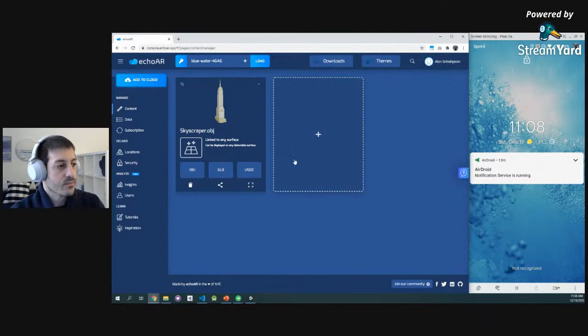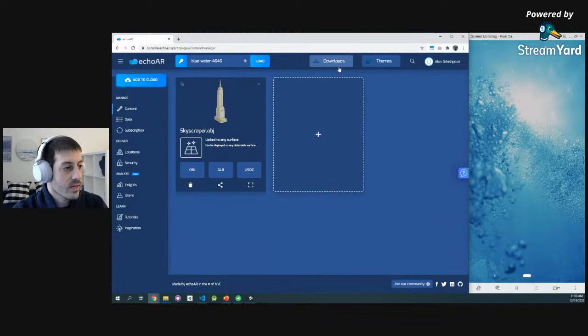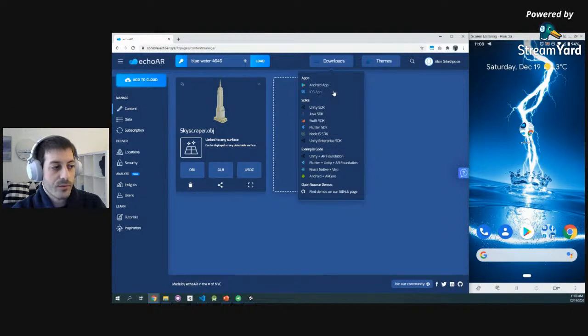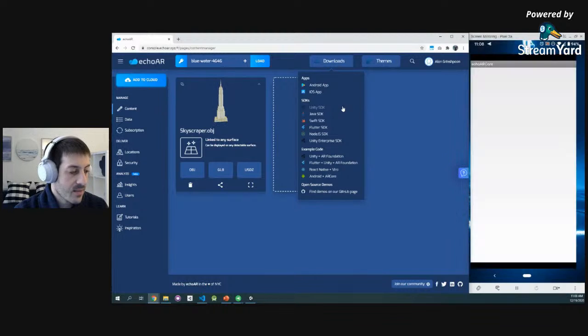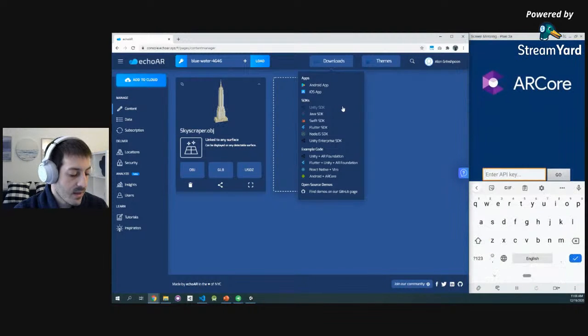Let's build our app. What we can do right here is, first of all, download one of our sample apps, and I encourage you to do that to play around with them, or use one of our SDKs to build an app. Later, we're going to do that with Unity. But what I'm going to do right now is open that sample app right here. I'm going to plug in my API key, the same key that I got when I registered. So let's plug that in.